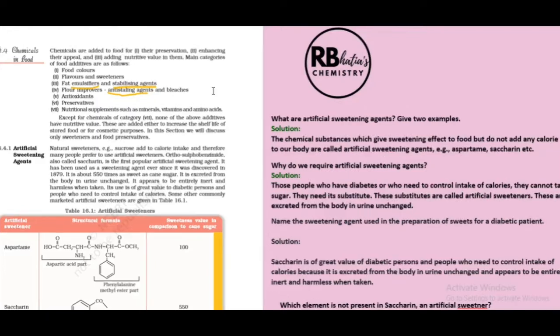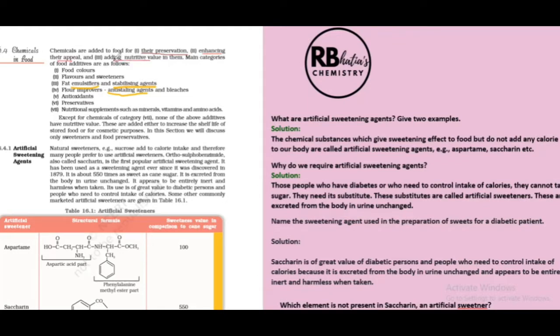So let us start. I begin with chemicals in food. Chemicals are added to food for their preservation, and those chemicals are also called preservatives, as we're going to discuss ahead. Chemicals also enhance, means increase, the appeal, the visual effect of food.